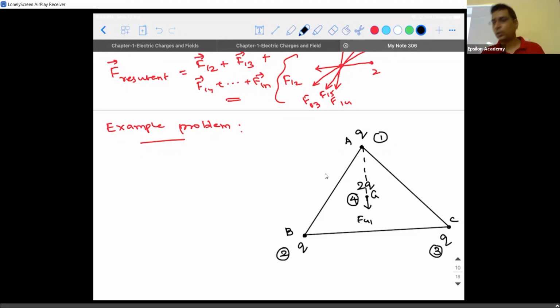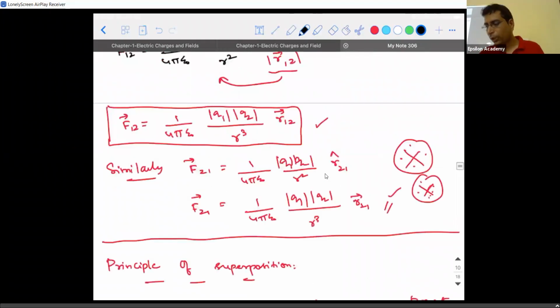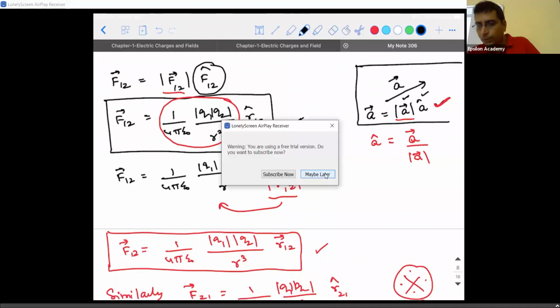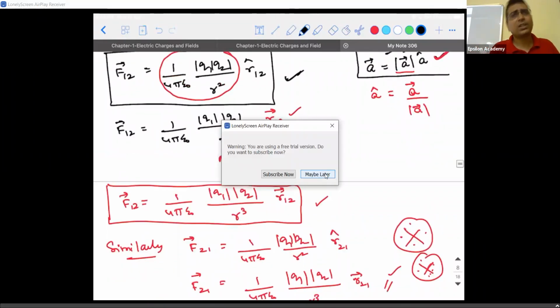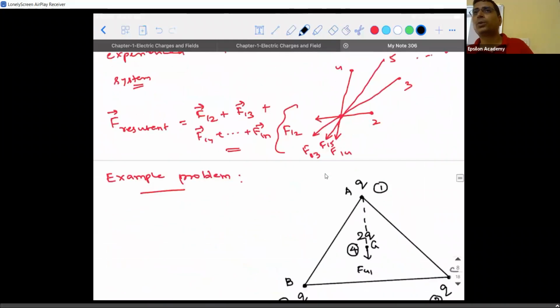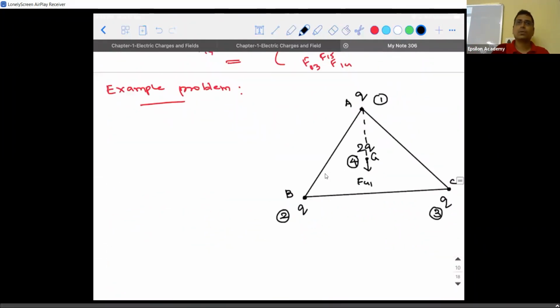When we saw the vector form of Coulomb's law, what is the magnitude of F12 and F21? They both are the same. If 2 charges are placed like this, they will remain at their position because they obey Newton's third law. The force exerted by 1 on 2 is the same as F21. They need not be the same charge; they can be of opposite sign also, because calculate the magnitude and see. What do you need to calculate the magnitude of force between 2 charges? You need the value of the charges and the distance of separation between them.